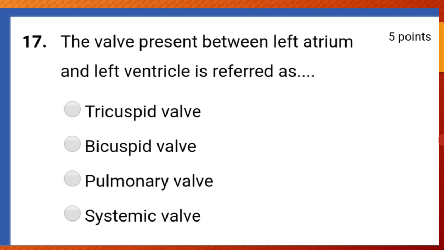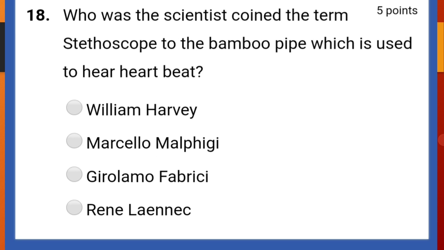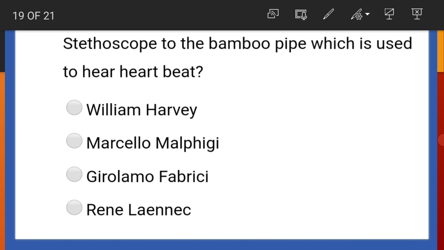The valve present between left atrium and left ventricle is referred to as bicuspid valve. Who was the scientist that coined the term stethoscope to the bamboo pipe which is used to hear heartbeat? That is again Laennec.